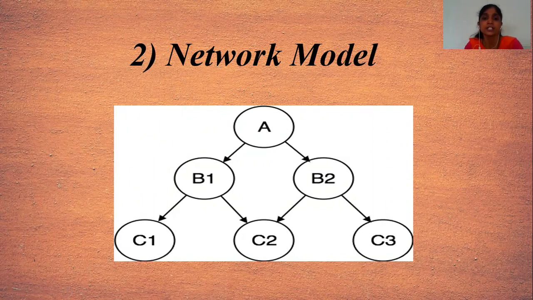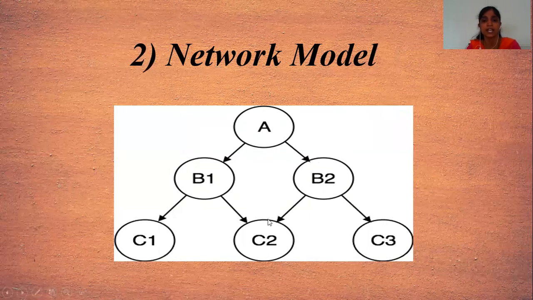That means here in this example, A is the parent of B1 and B2. And here you have to see that C2 is a child of B1 and B2. That means in hierarchical format, there is only one parent for the child. But in the network model, any child can have more than one parent, and they are connected with each other.